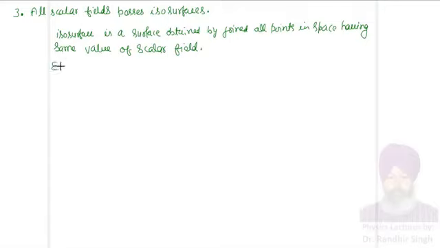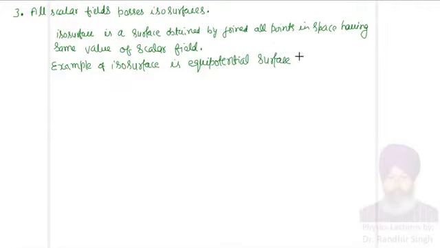So we already know about isosurface. So example of isosurface is equipotential surface that we have studied in lower class.